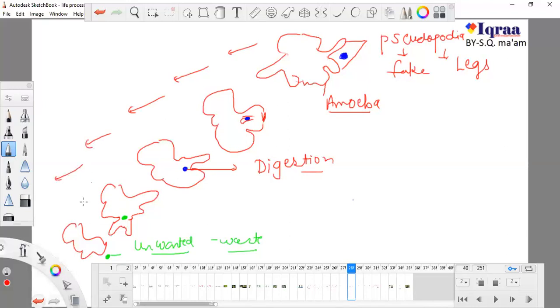So this whole mode of nutrition, taking the food, digestion and removal of the food, when it takes food inside, when it digests food, and when it removes waste outside, the whole process is known as holozoic mode of nutrition.